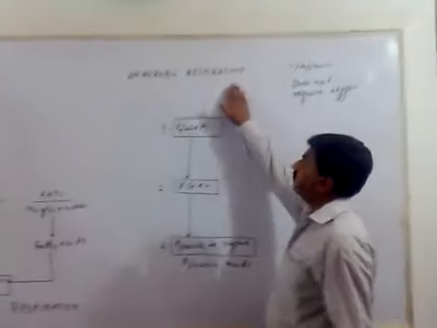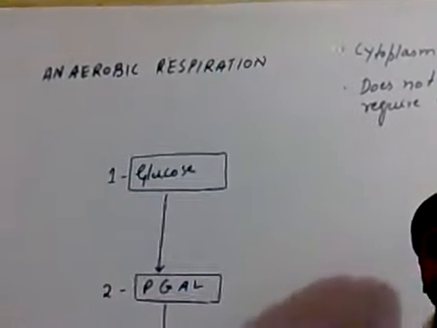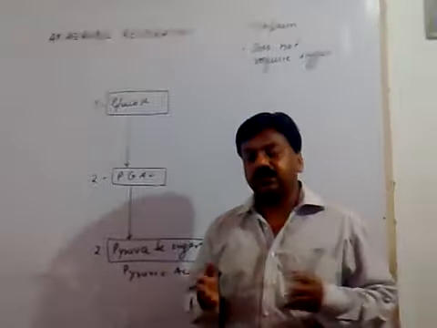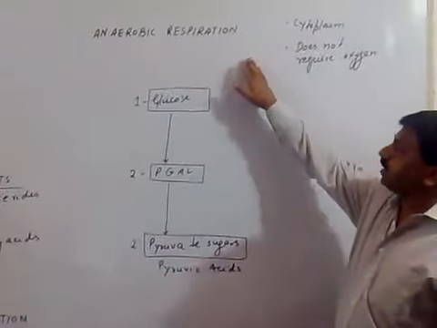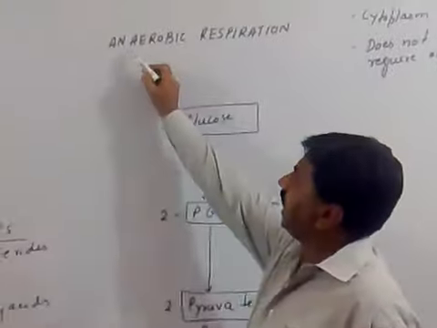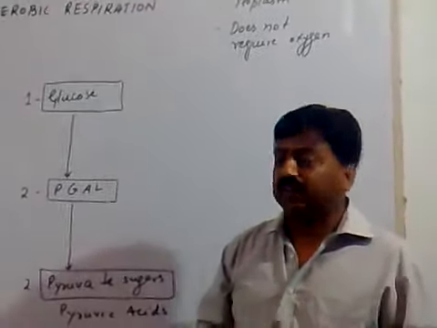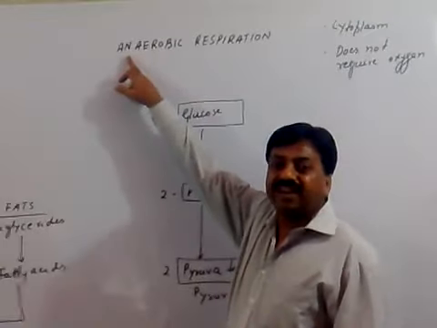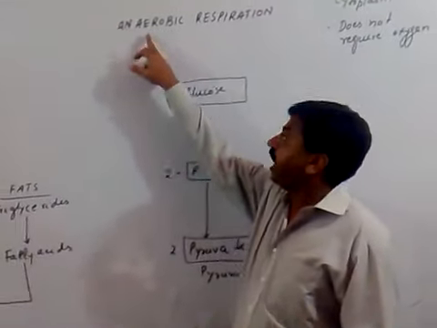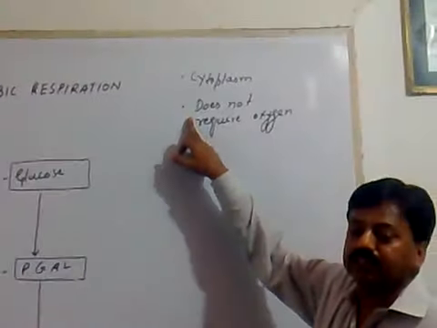So here we move on to the anaerobic phase. Anaerobic phase of respiration: as I have told you, sugars are broken down in two phases. One requires oxygen and the other does not require oxygen. This is the first phase, anaerobic respiration. The word aerobic means it is related to oxygen, and when you put the prefix 'an' in front of aerobic, 'an' means without, aerobic means oxygen. So this reaction does not require oxygen.